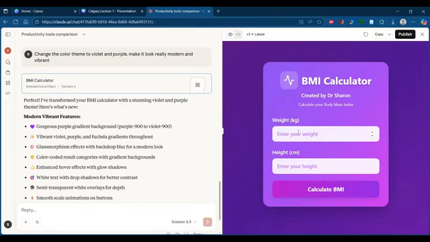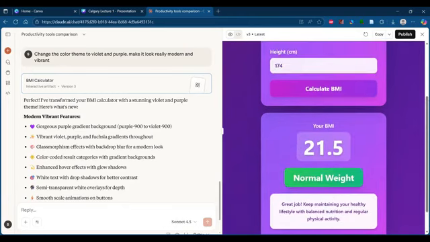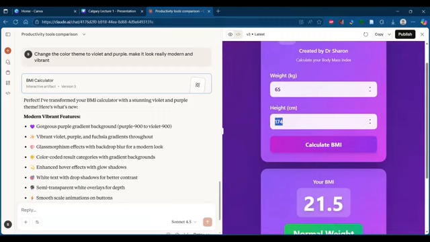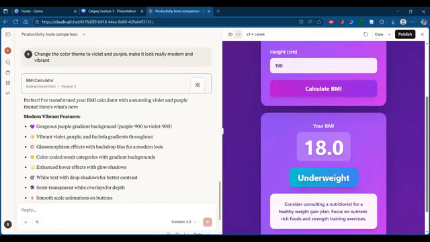Now let me try the newly coded one. So 65 kg, and height will be 174. Calculate BMI. Okay, so it's now giving a proper normal weight. It's in a green color. So let me try another scenario. 190. Underweight. Okay, it's blue color.